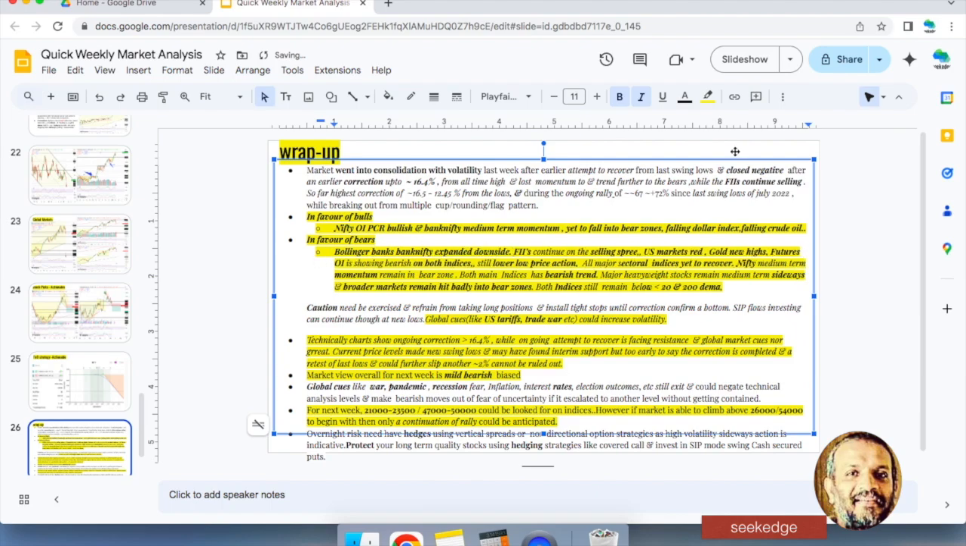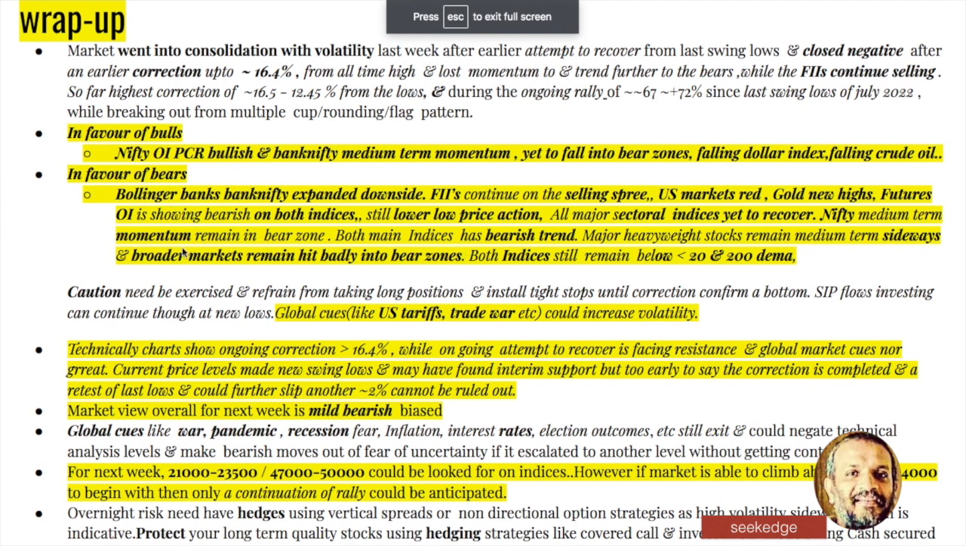So that does not happen. So that's a factor that's coming in favor of the fears. The price is selling continuously. US market is down. Gold is at new highs. Futures are showing bearishness, with shorts building up in both. Lower price action there. Sectoral indexes are yet to recover.